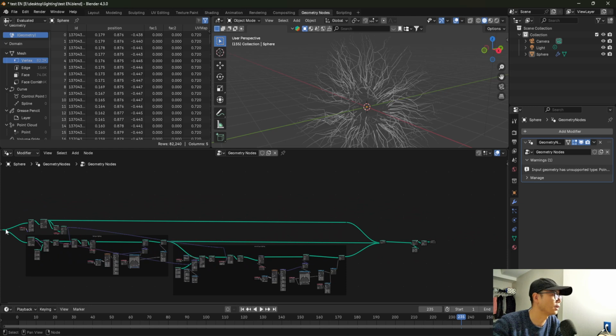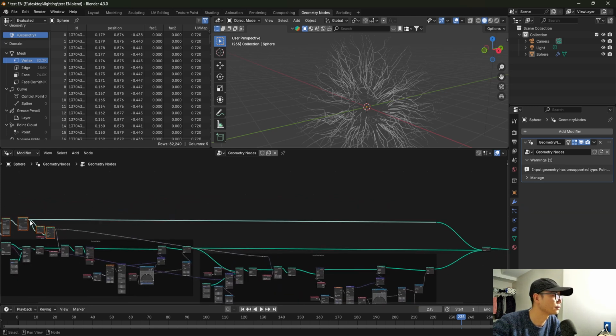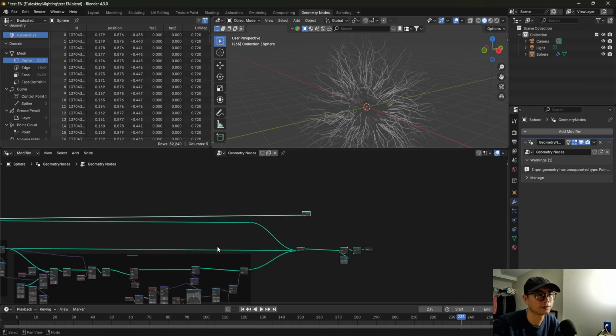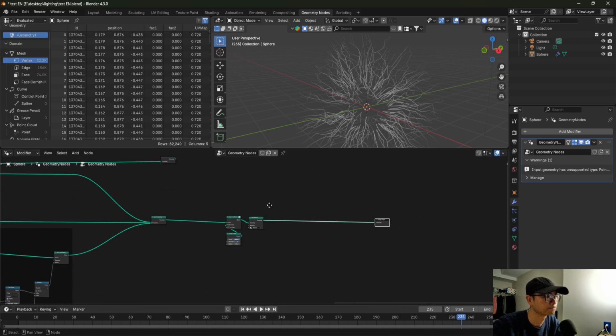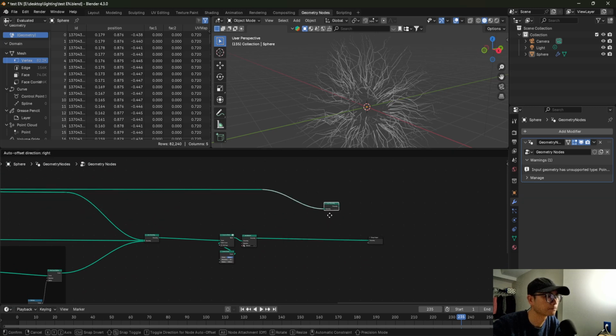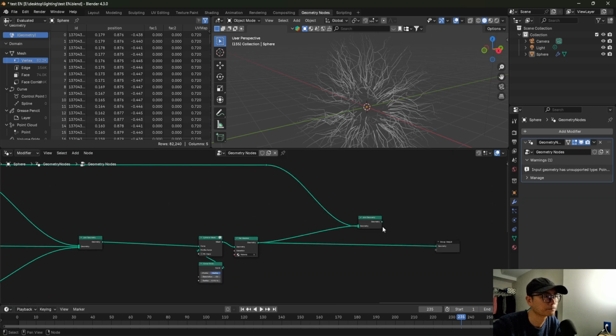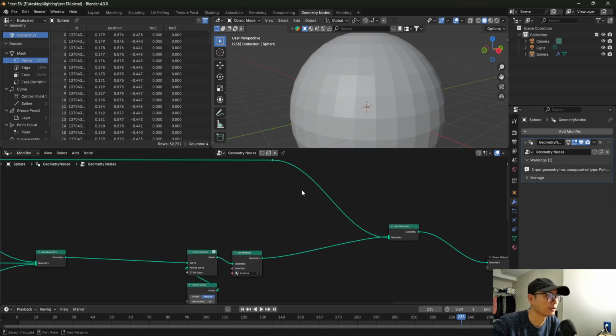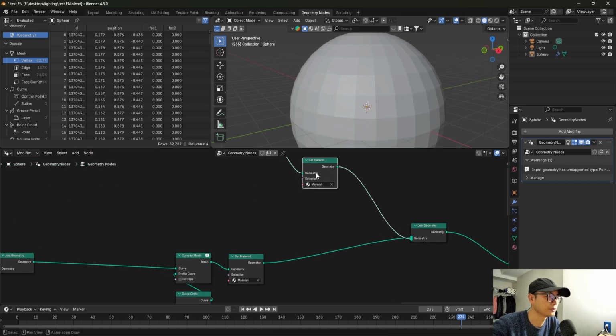And if I join the ball here, and give it a material, you need a separate material to render the ball.